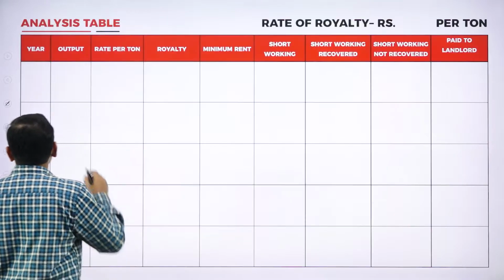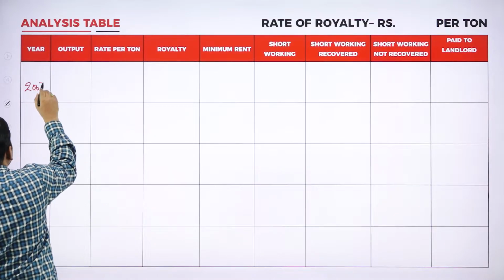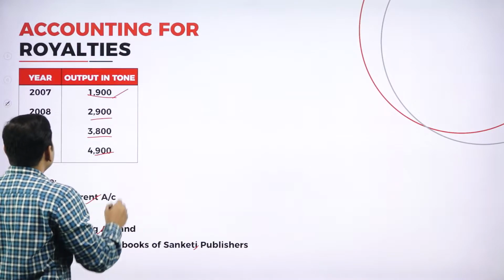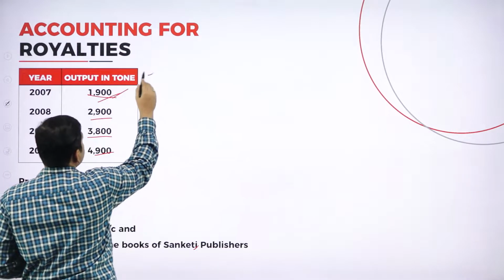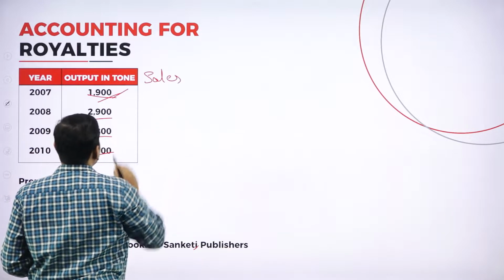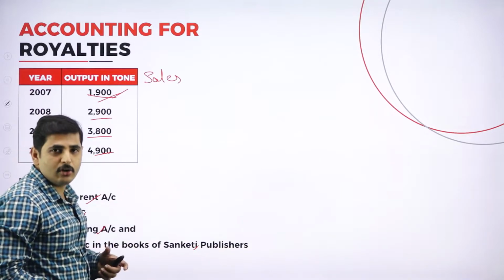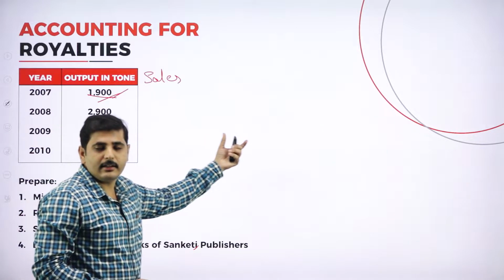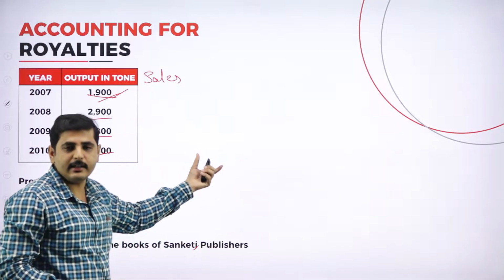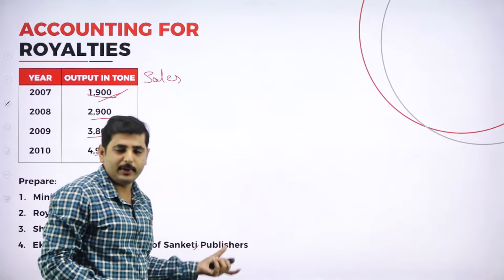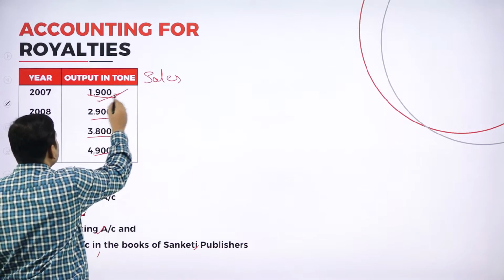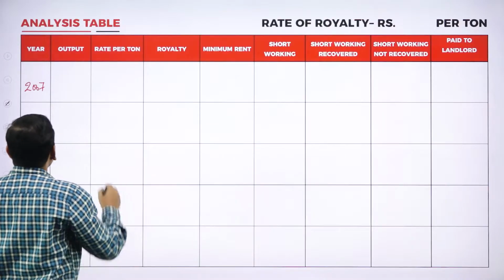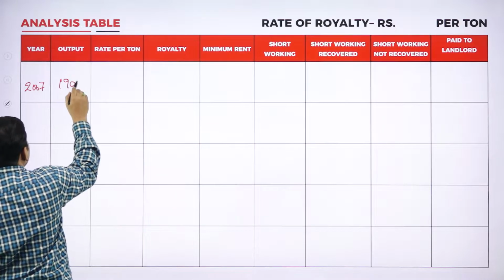In 2007, what is the output or what is the sales? Let's take it as sales. If unsold copies are given, then we have to calculate the actual sales by deducting the closing stock and adding the opening stock. But here they have directly given the sales, 1900, so we can directly do the problem. Output is 1900.